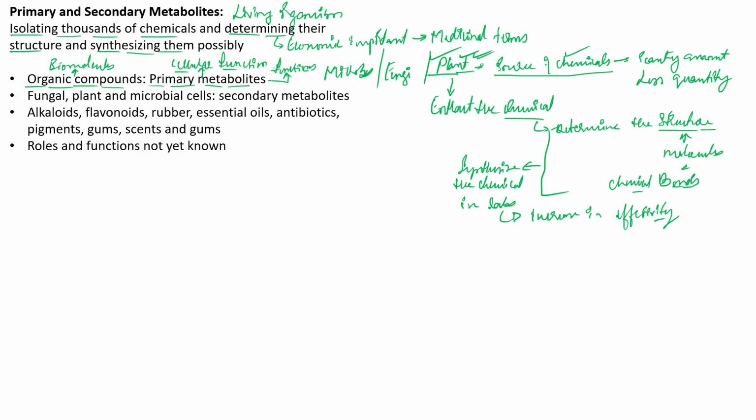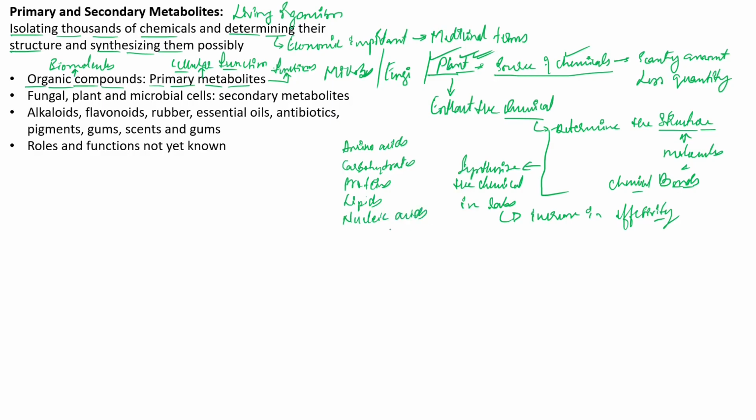So we named various biomolecules in our last class. For example, we have amino acids, carbohydrates, proteins, and various others such as lipids and nucleic acids.